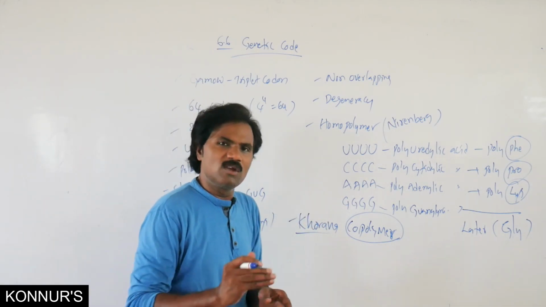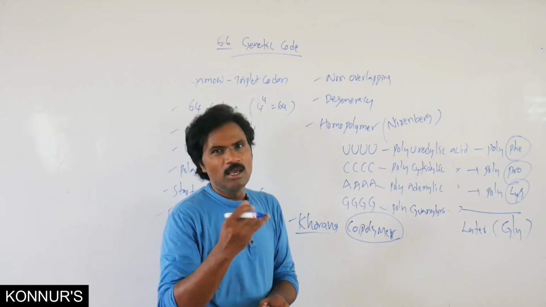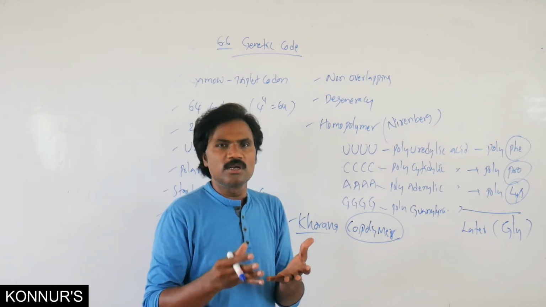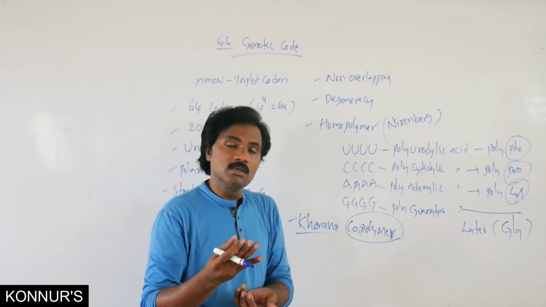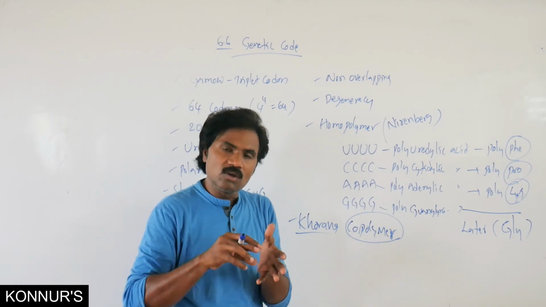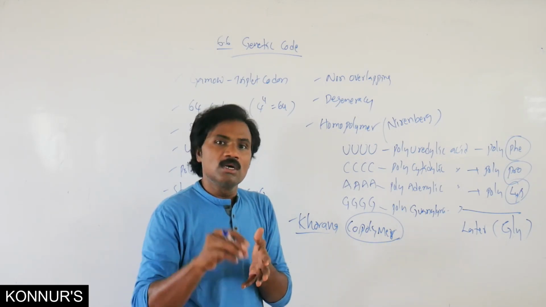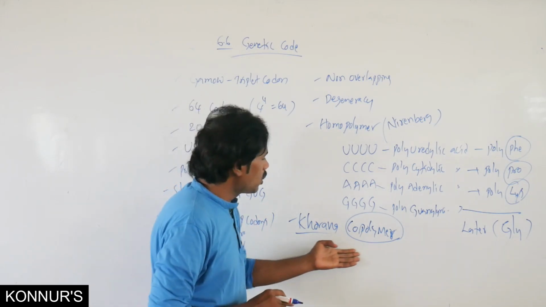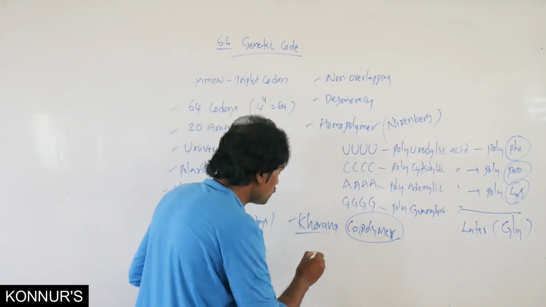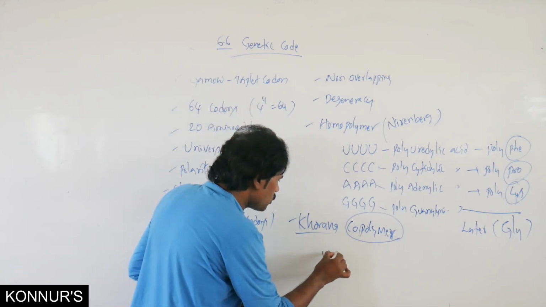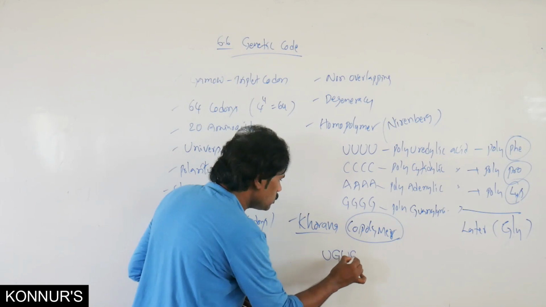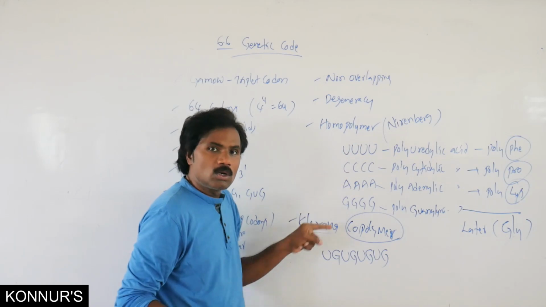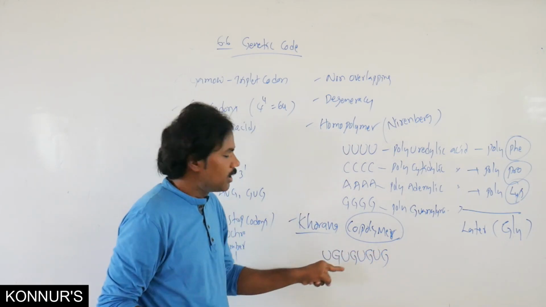Then Crick explained, using T4 bacteriophages, that if any one nitrogen base is deleted or added, it does not represent a specific amino acid. If 3 consecutive nitrogen bases are deleted or added, it still represents amino acids. Khorana explained copolymers like U, G, U, G, not homopolymers.